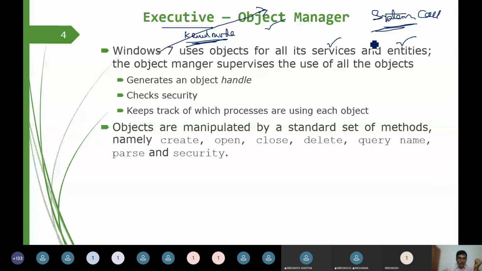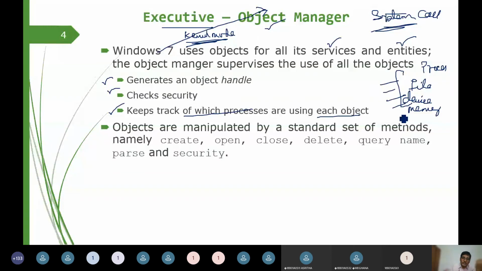So generate the object handling, followed by security. We talked about security in the architecture, and it keeps track of which processes are using which object. Whether they are going to be used with some set of objects, over a file, over devices, over memory, or over a process. So it is going to happen with either a process, file, device, or memory. What type of object it is, that is what it is going to take up.